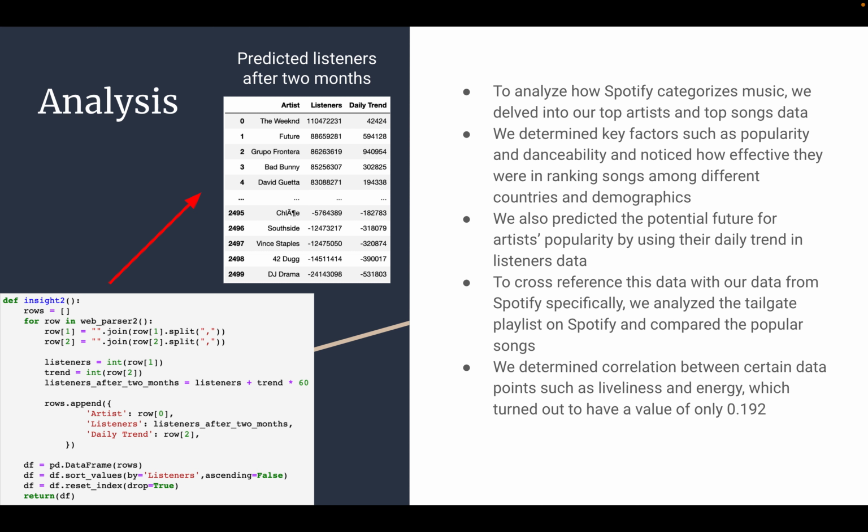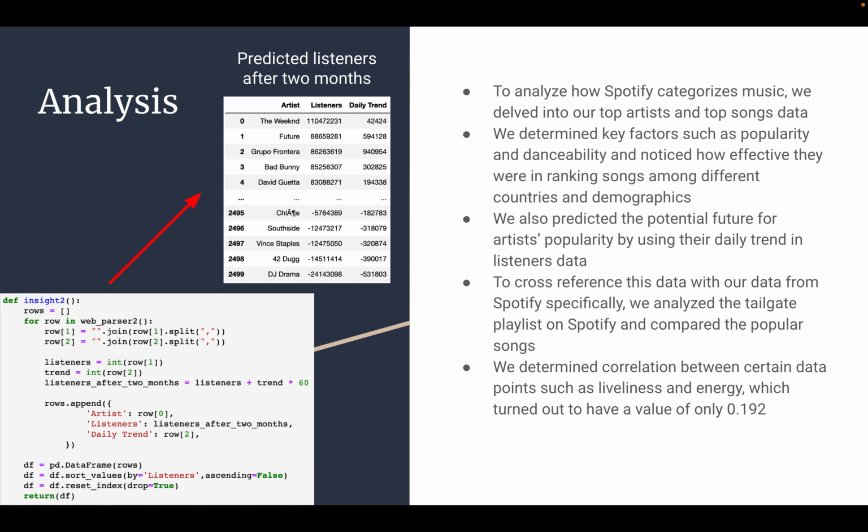And then to analyze how Spotify actually categorizes music, we delved into our top artists and top songs data, and we focused on determining key factors such as popularity and danceability, noticing how effective these were in actually ranking the songs among different countries and demographics as well. We also tried to predict a potential future for artists' popularity by using their daily trend and listeners' data.